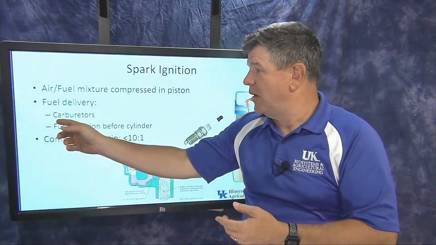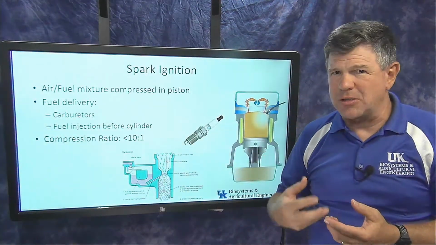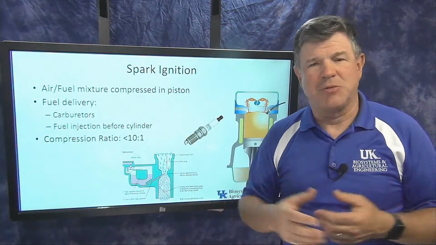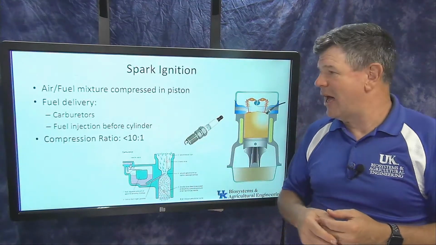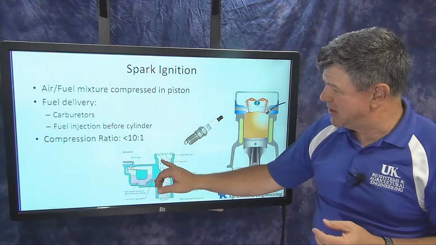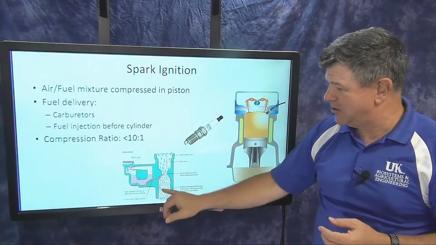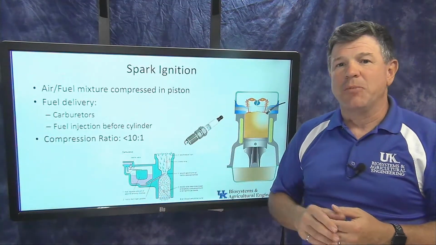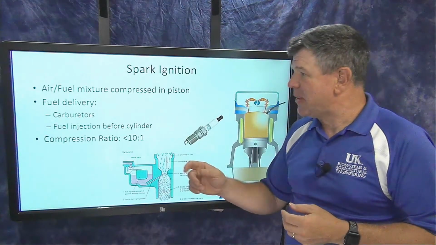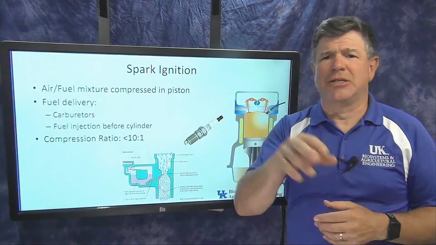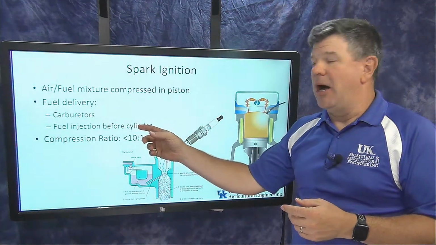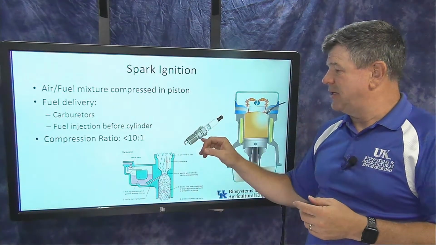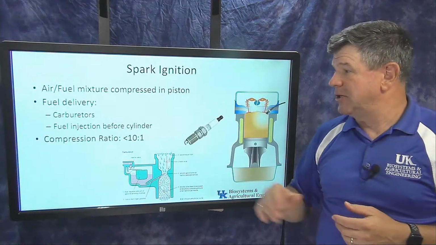So fuel delivery typically is carburetors. So we'll talk about carburetors, and our small engine that we'll work with in lab has a carburetor on it. We'll tear that apart and look at it. But that's what mixes the air and the fuel together. So we have an air-fuel mixture going into our engine. We can have some fuel injection. I'll talk about that later, what fuel injection is. But typically it's a carburetor, mixes that together. We have the spark that ignites it.